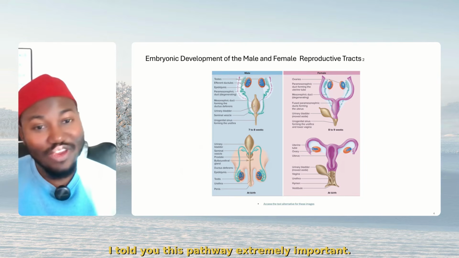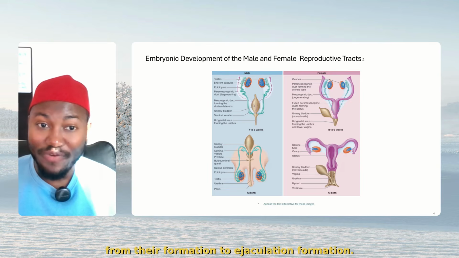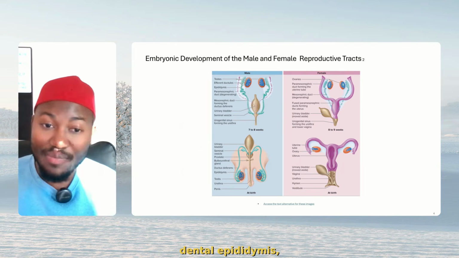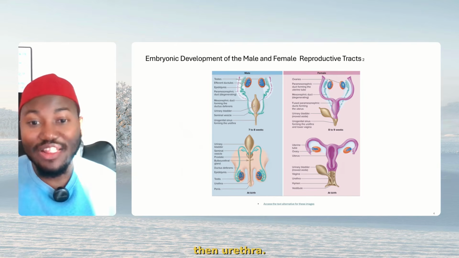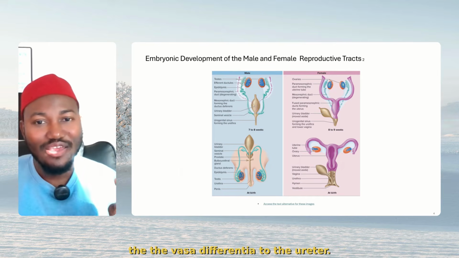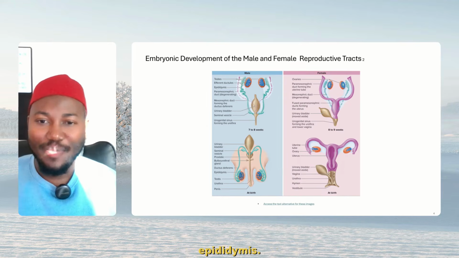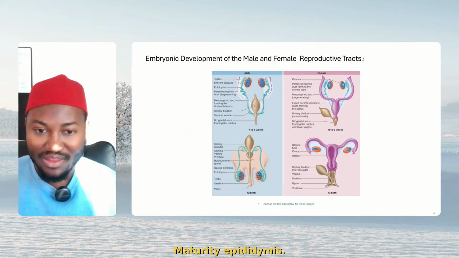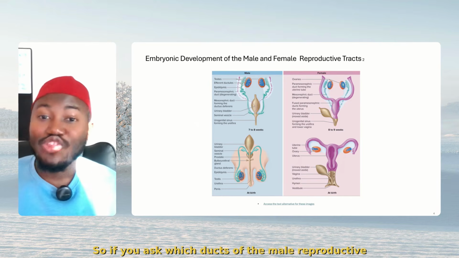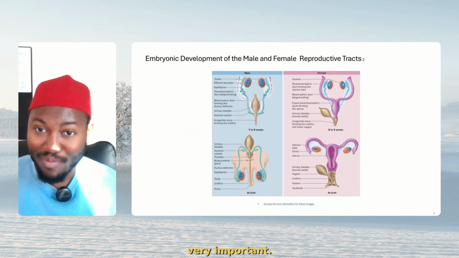Now, the pathway. I told you this pathway is extremely important. The correct pathway of sperm cells from their formation to ejaculation: formation in the seminiferous tubules, sent to the rete testis, then to the epididymis, ductus deferens, ejaculatory duct, then urethra. Does it make sense? Yes. The ejaculatory duct is just the duct that connects the vasa deferentia to the urethra. Very important for you to know. Maturity, epididymis. And that is the ejaculatory duct. They pass through the prostate gland. So if you are asked which duct of the male reproductive system passes through the prostate, tell them it's the ejaculatory duct. Very, very, very important.